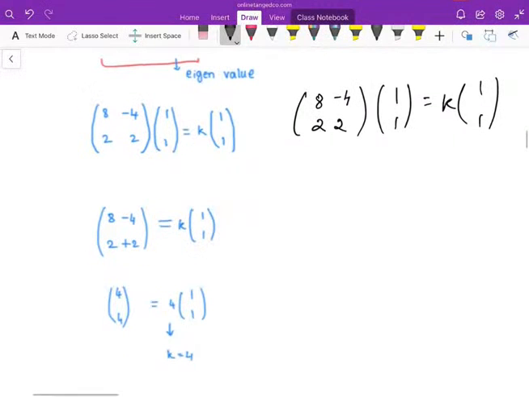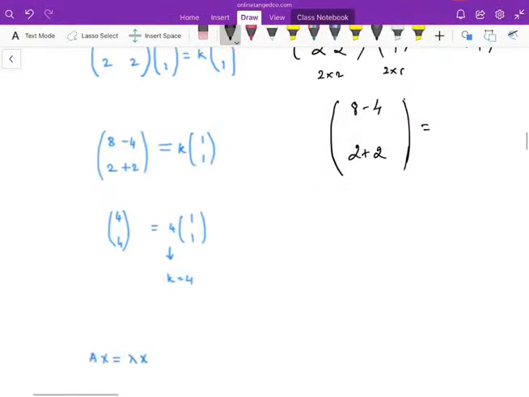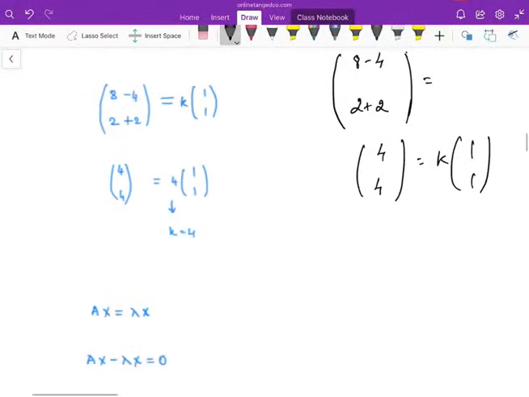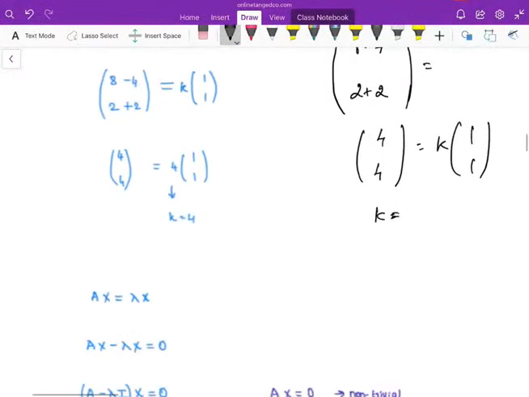Let's see that. Do the matrix multiplication. It's a 2 cross 2 system and a 2 cross 1 vector, so the output will be 2 cross 1. This is our output matrix, that is nothing but 8 minus 4 into 2 plus 2. That's our output, so it is nothing but 4 4. So what does it tell us? It tells us that k is equal to 4. So this is the condition for this vector to be an eigenvector, and this is our eigenvalue.